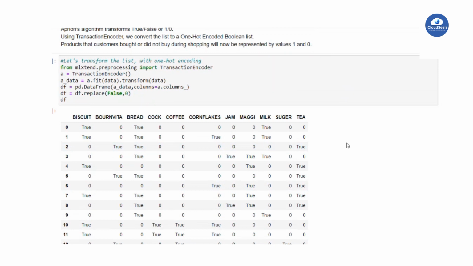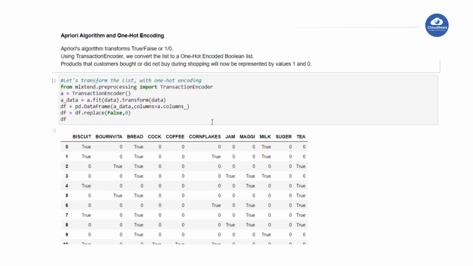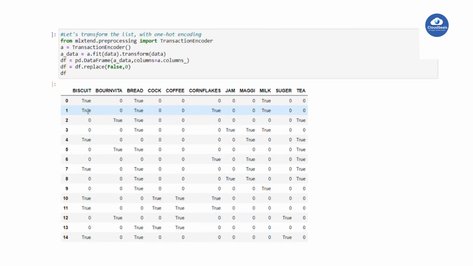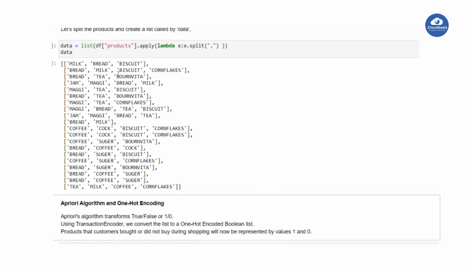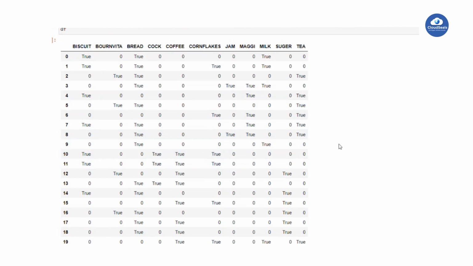I already explained the same thing in the previous class; I am repeating it again. Let's take the second transaction: bread, milk, biscuit, cornflakes. So it gives true for bread, milk, biscuits, cornflakes. Whatever items are available in the second transaction, it gives true for those. For the remaining, zero, that means in this transaction the purchase of the remaining items did not occur. The customer did not purchase these items wherever it places zero. So like this, it will transact here.